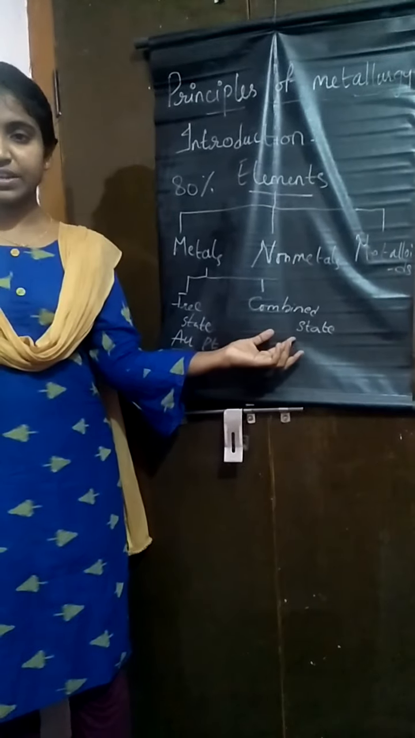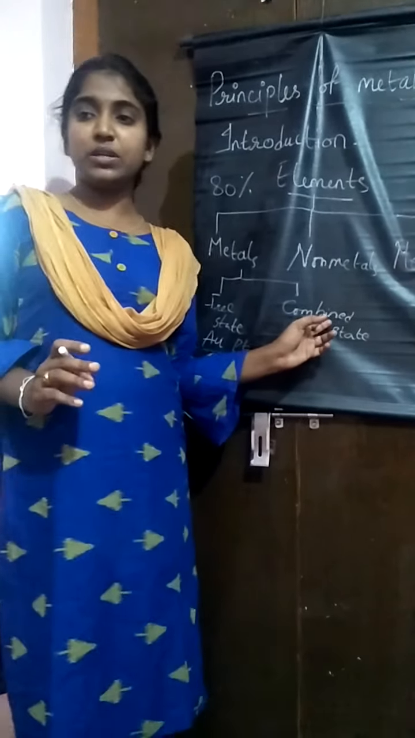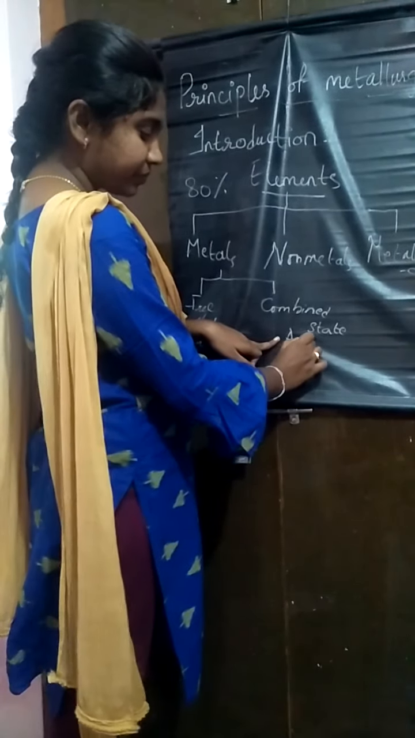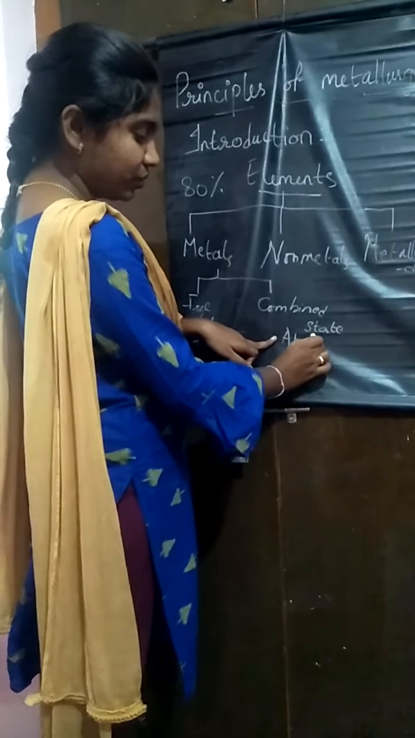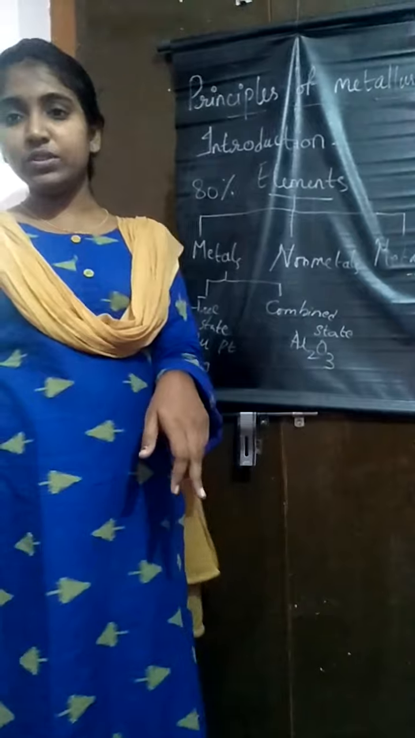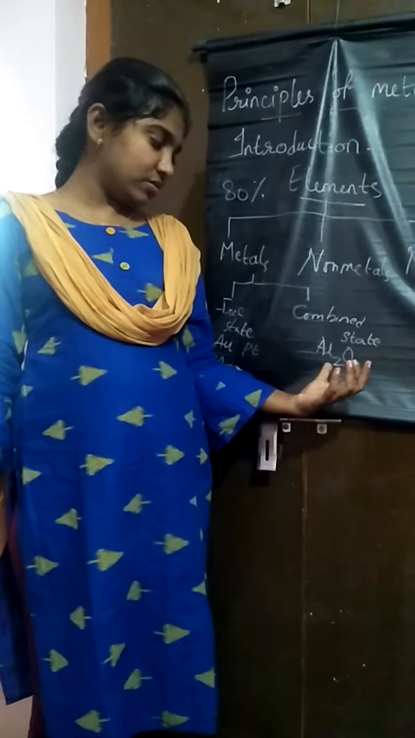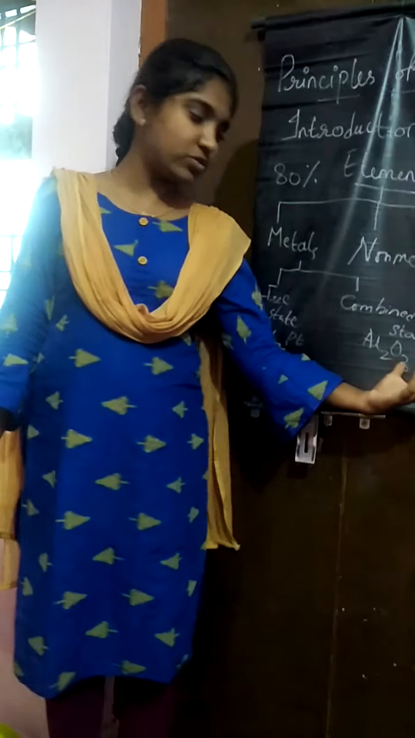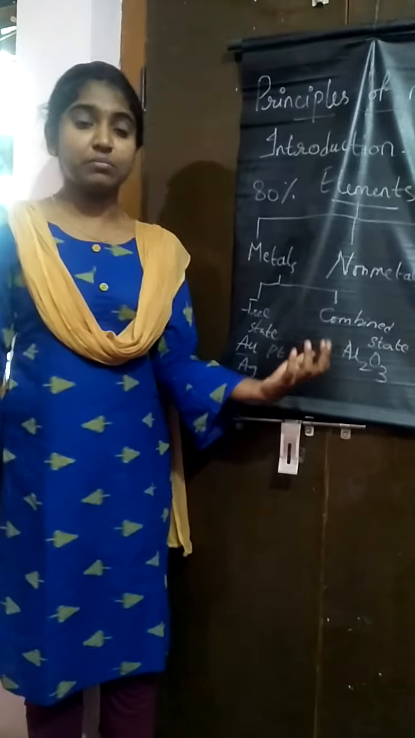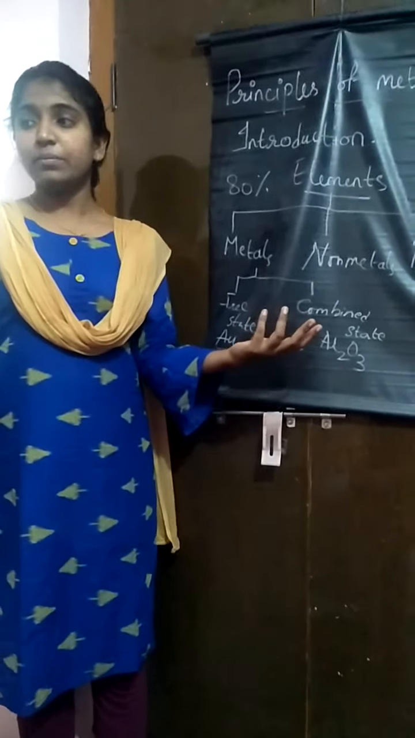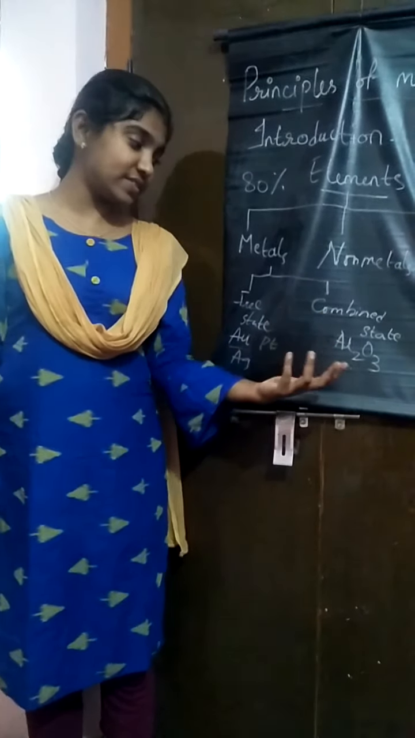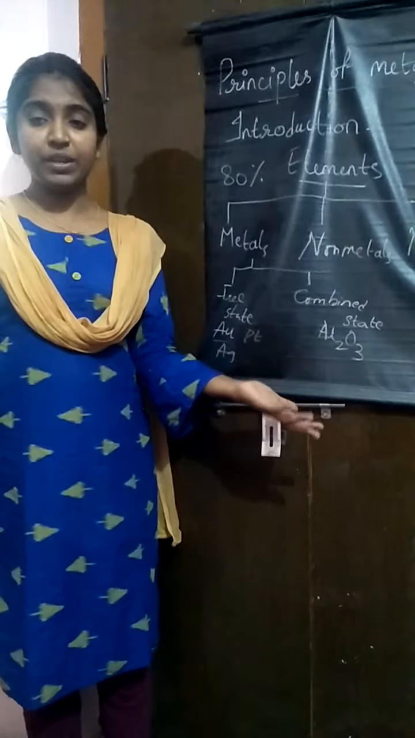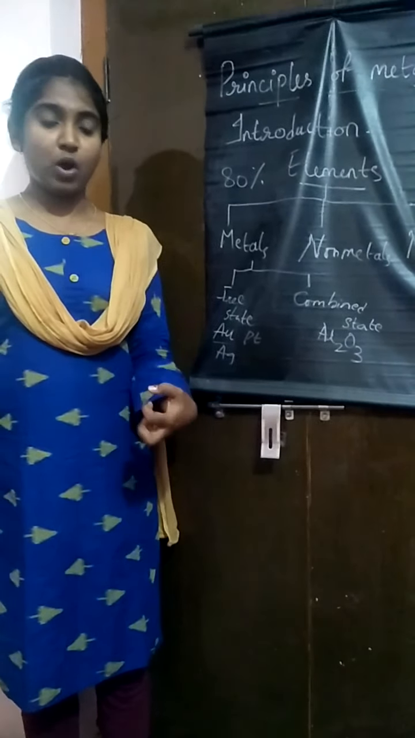Whereas in the combined state, if I take examples of the metals which are present in the combined state, we have aluminium, which is present as Al2O3. This combination of aluminium with oxygen is called corundum, or aluminium is present in the Earth's crust as bauxite. Bauxite is the ore of aluminium, where we extract aluminium from bauxite.